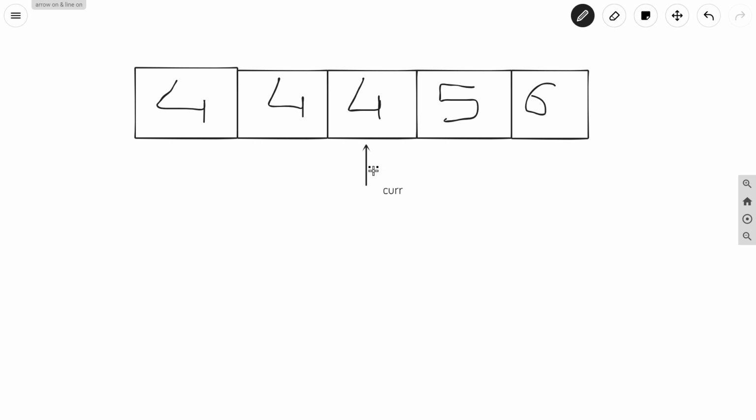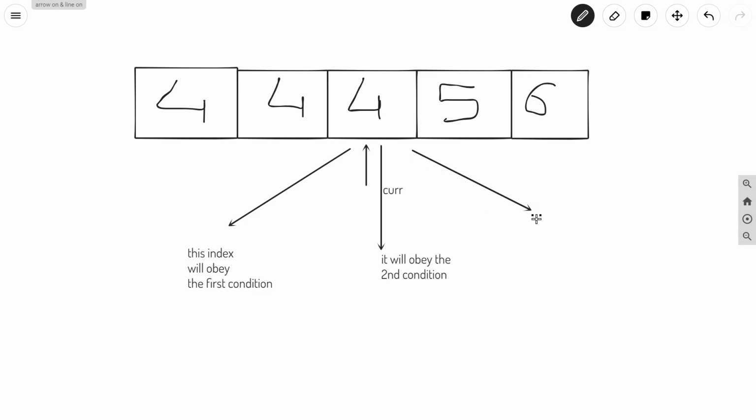So we will discuss all these three choices and try to figure out how we can solve it. So the first choice is that this index will obey the first condition, or it will obey the second condition, or it can obey the third one.